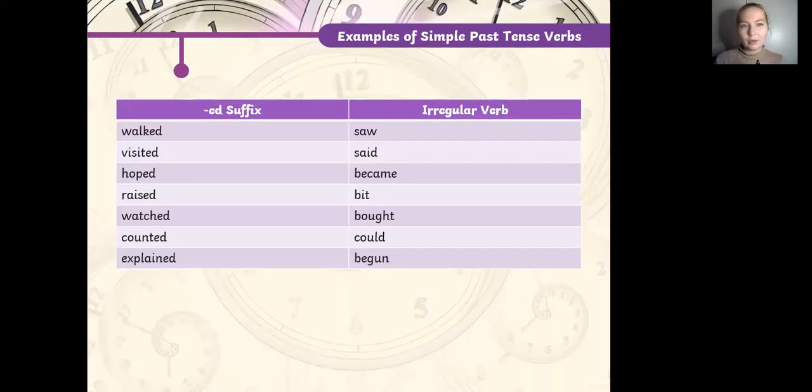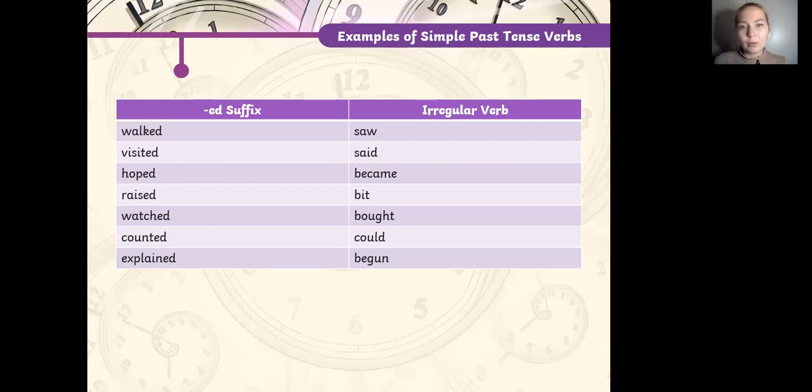Now, here on this part, you can see the differences on how it works. So for instance, for past simple tense applied, we can see walked. So I walked around the house yesterday. 3 days ago, I visited my parents. I hope you could do better, etc. Raised, watched, counted, explained. I explained you the things before, right? For instance. Now I want you to pay more attention to your irregular verb list.